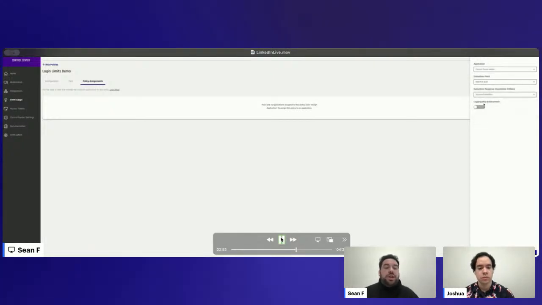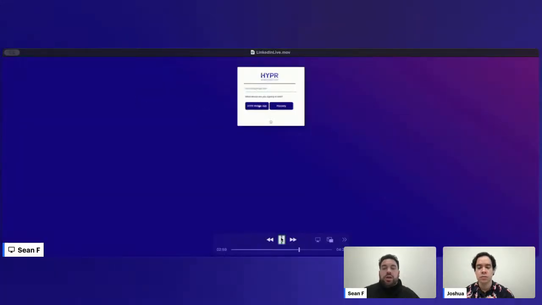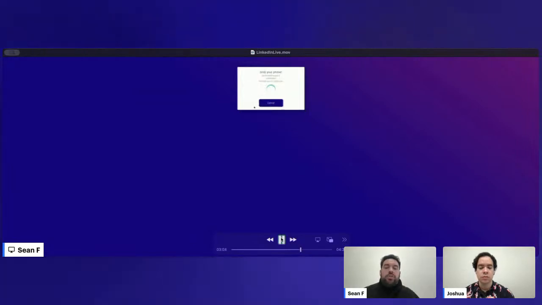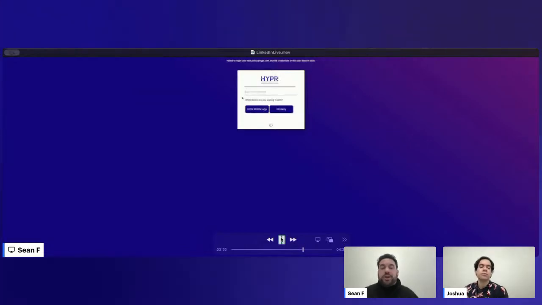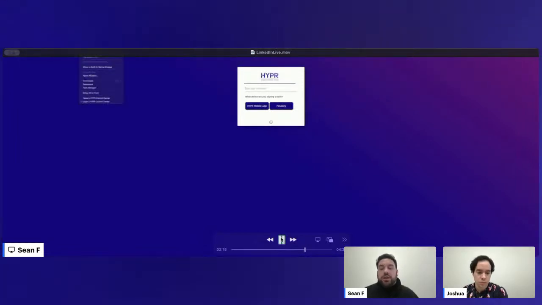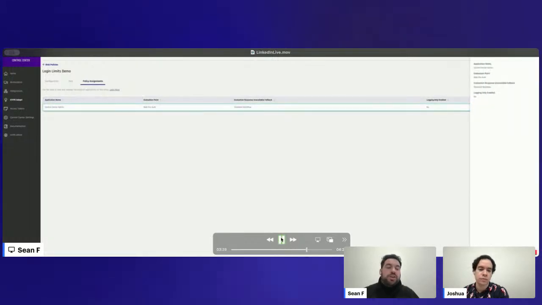So we assign this at the beginning of the web flow, and we're not going to enable logging only to begin with. I'm just going to show that without that enabled, as we go back to log in and submit these attempts, we're going to have trouble logging in. There's not a push notification that is even sent to the user. This blocks it as soon as the policy evaluates unsuccessfully. We block all attempts that go to the user. This prevents push bombing.